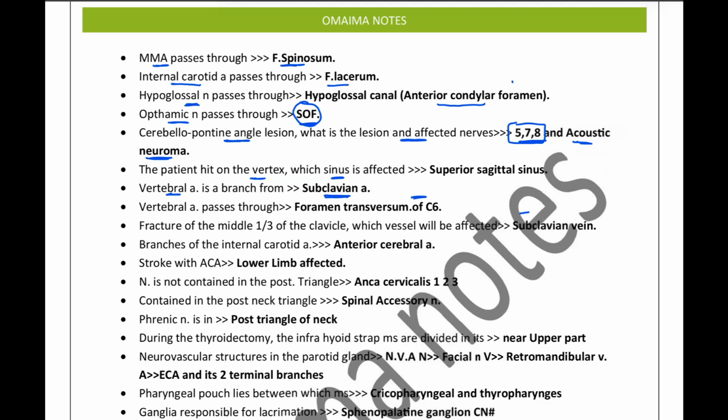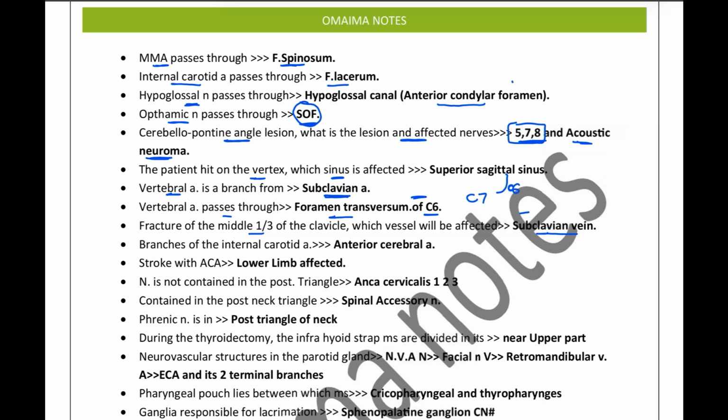So next up, the vertebral artery is going to pass through which area, and that is the foramen transversarium of the C6. We know that the C7 does not have this foramen transversarium, so it is going to start from C6 and ascend upward. So the area that it will be starting would be the C6 vertebra. Fracture of the middle third of the clavicle. Which vessel is affected? We have the subclavian vein.